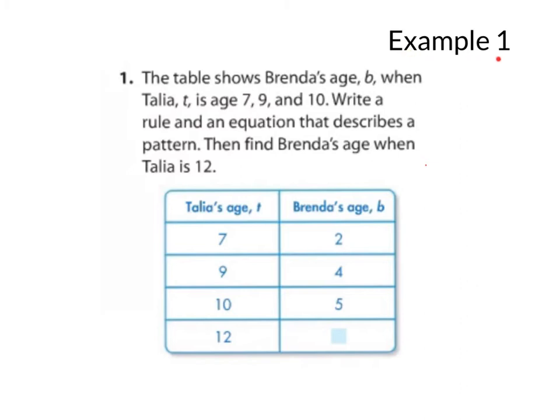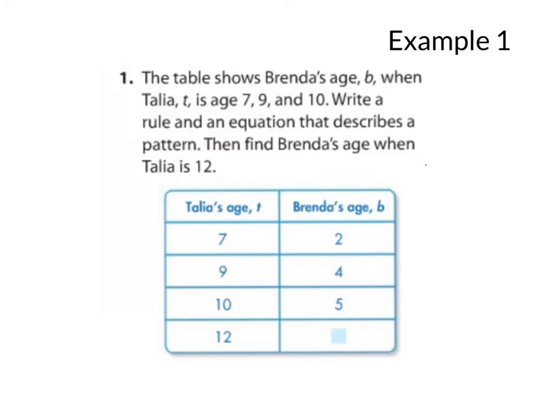Alright, so we're still on example 1, which means that you're watching me do this, but the table shows Brenda's age B when Talia, T, is age 7, 9, and 10. Write a rule and an equation that describes a pattern. Then find Brenda's age when Talia is 12. I'm going to ask you right now to write this chart in your notes with the labels Talia's age T and Brenda's age B. Take a second to do that. Moving on in 3, 2, 1.